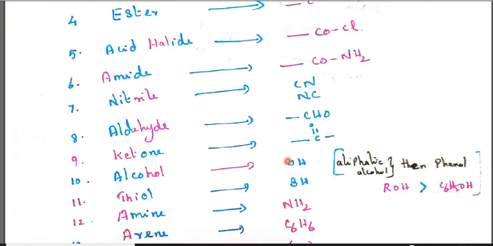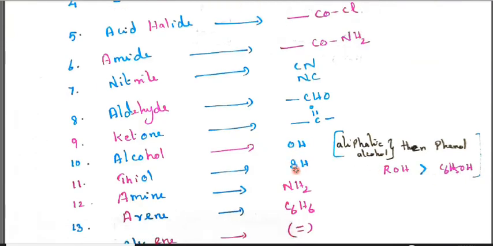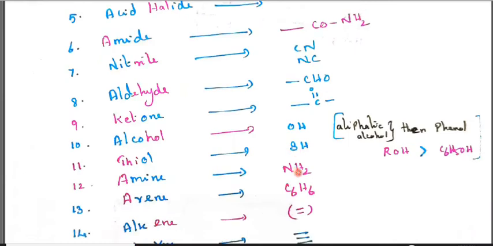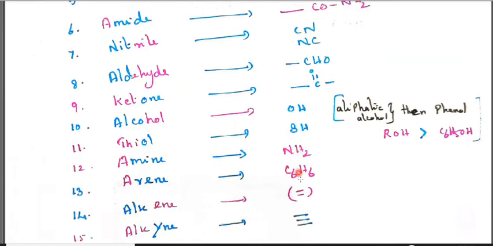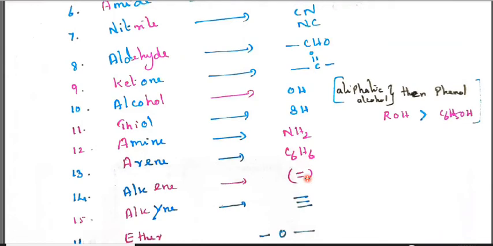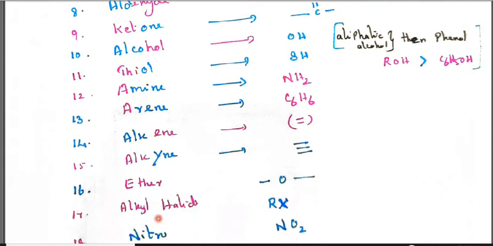Among these, alcohol OH, thioalcohol is second priority, then amine NH2 and arene C6H6 aromatic group. Among alkene and alkyne, same priority only, but in alphabetical order we should give E first priority and Y next priority. Then ether. So that is called equal priority. I mean, it is not on the basis of priority. It gives only a preference to the side chain.